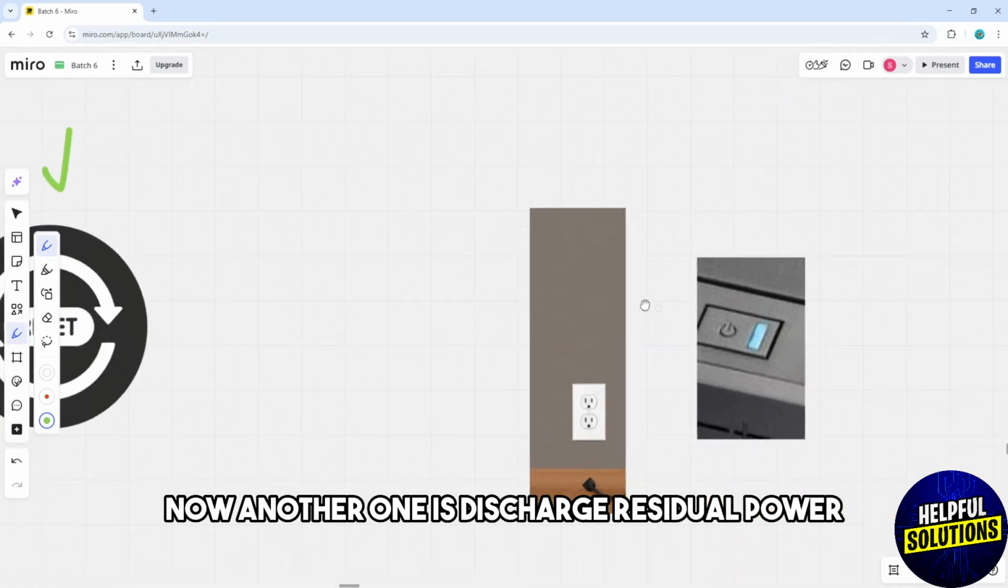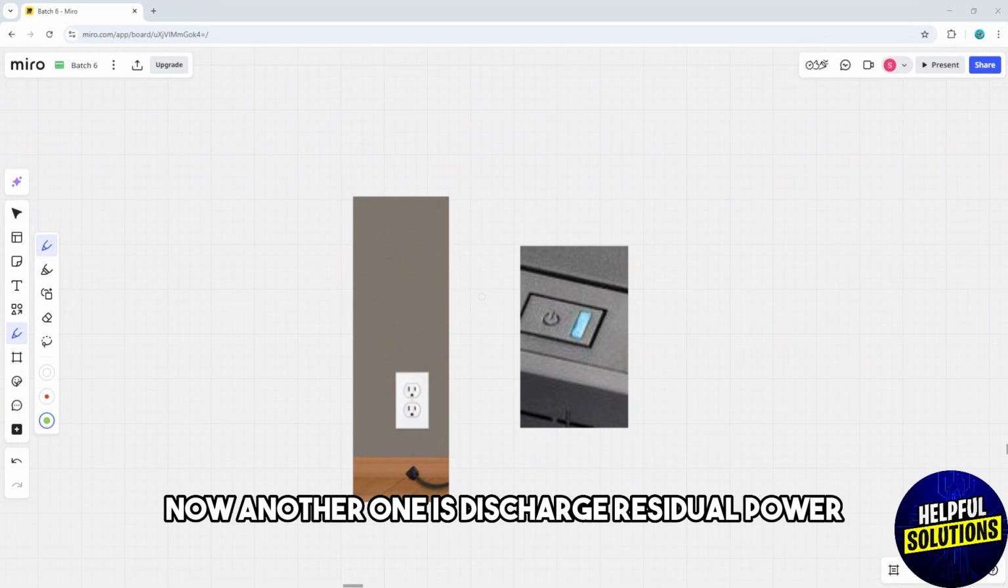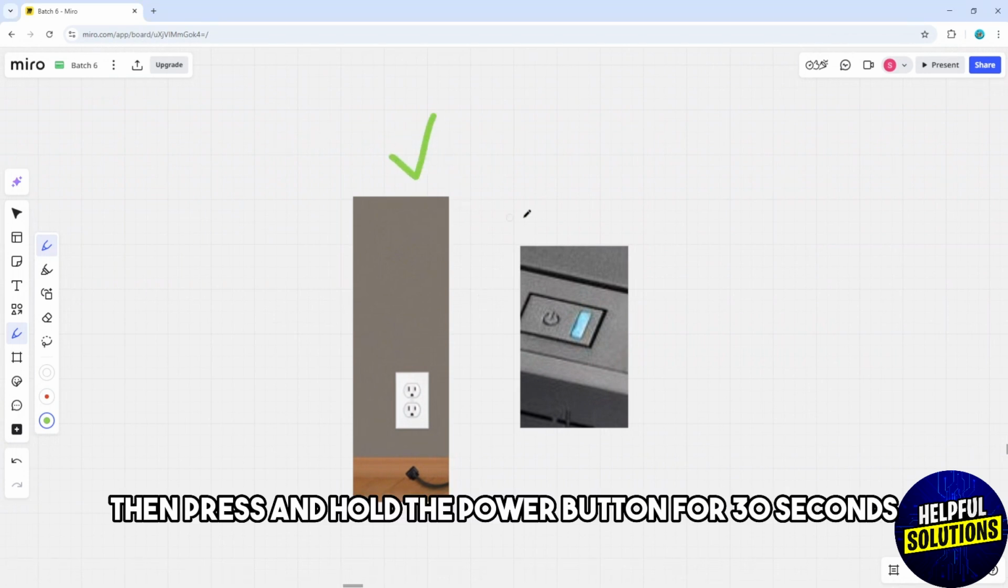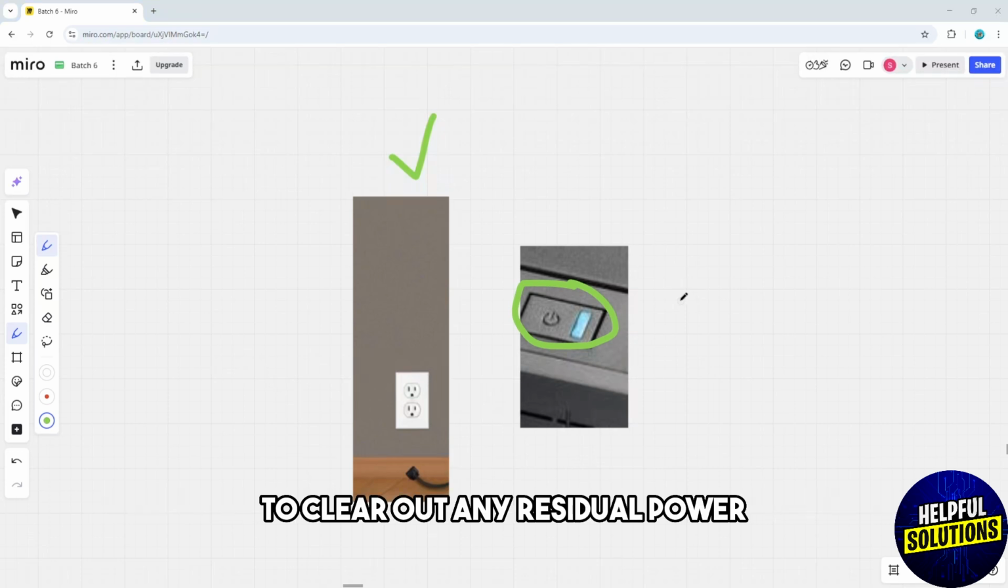Now, another one is discharge residual power. So unplug the PC, then press and hold the power button for 30 seconds to clear out any residual power, and you should be able to fix it.